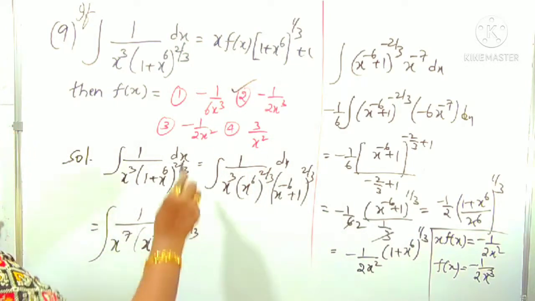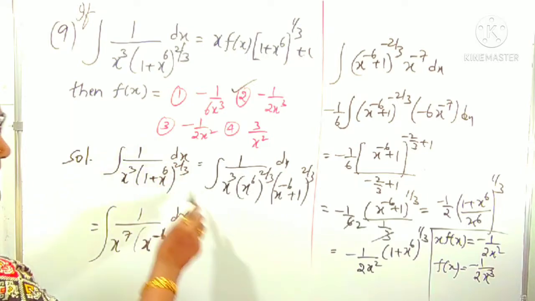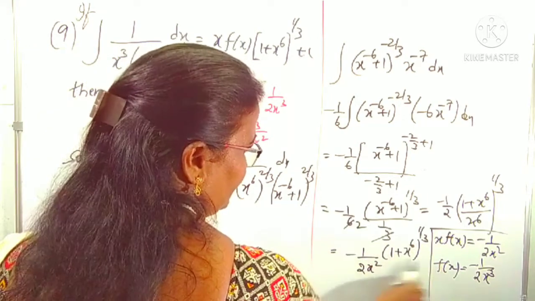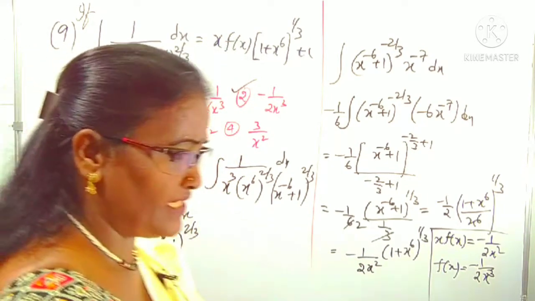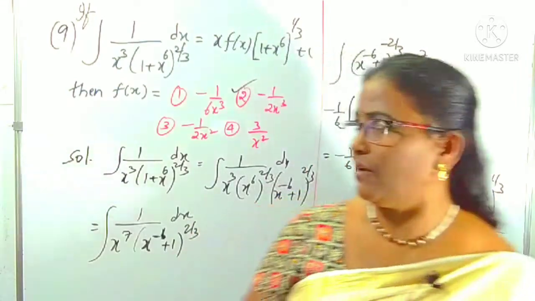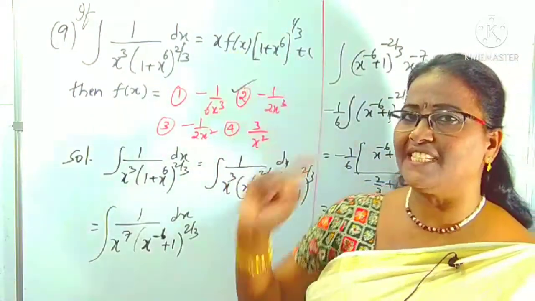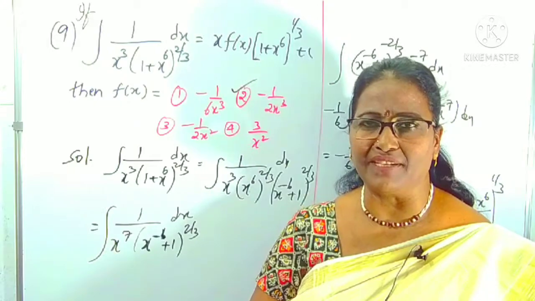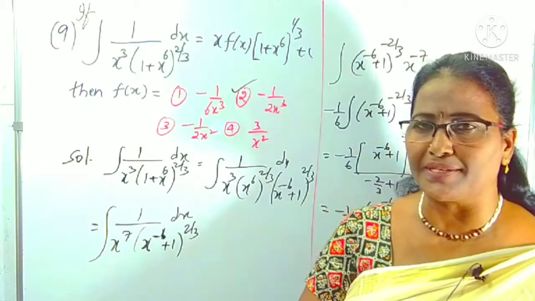Second option. Don't choose this third one. The third one is x f of x, not f of x. Okay. A slight difference is there in the question. Not f of x directly, x f of x is given. From that we can get f of x is minus 1 by 2 x cube.